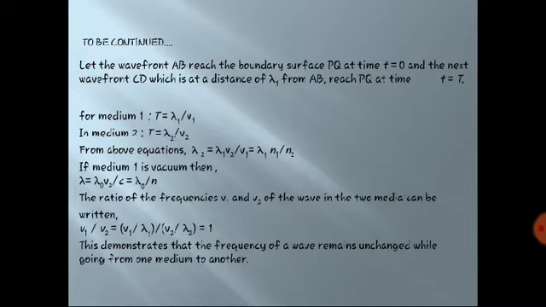The speed and the wavelength of the wave do change and are inversely proportional to the refractive index of the second medium with respect to the first. So what we have seen is that speed and wavelength of waves are inversely proportional to the refractive indices, and frequency will not change.